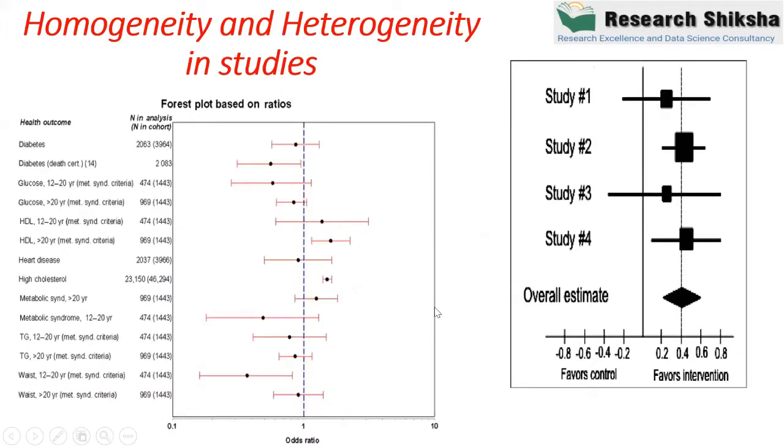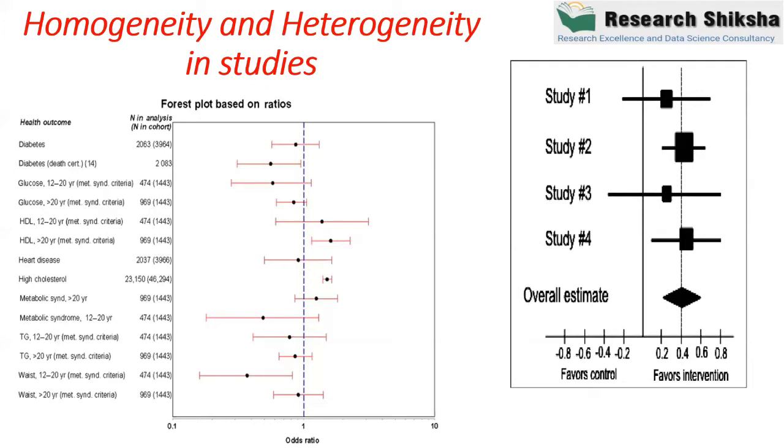Okay, so I am showing you some more forest plots. In this case, if we plot a straight line here, we have some observations. When the variances are too high, it may be possible that all the effect sizes may not be part of this straight line, or this straight line is not covering some of the studies.